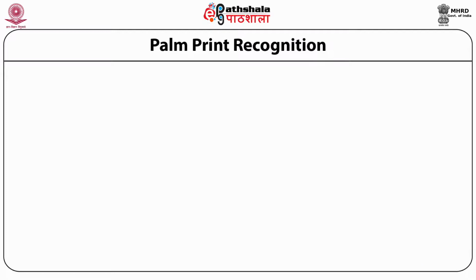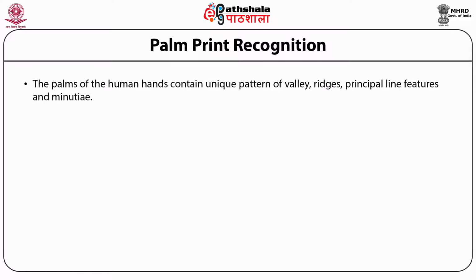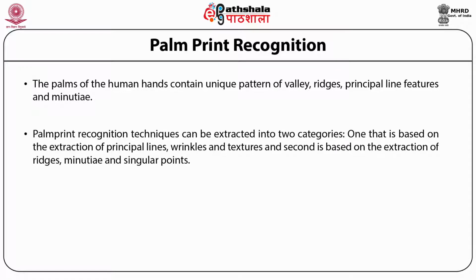The next application is palm print recognition. The palms of the human hands contain unique pattern of valley, ridges, principal lines, features, and minutiae. The palm print recognition techniques can be classified into two categories.